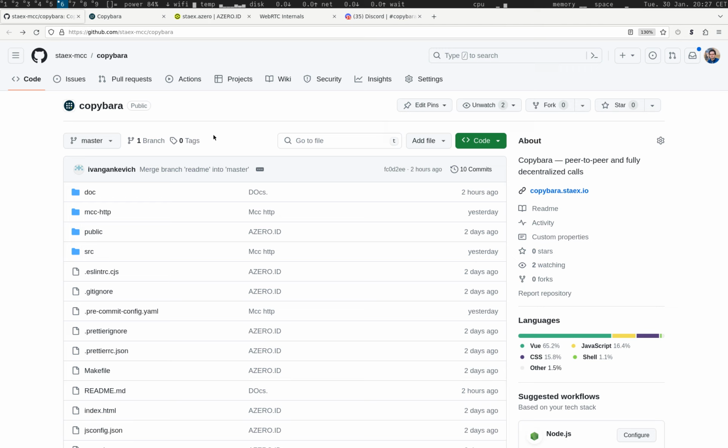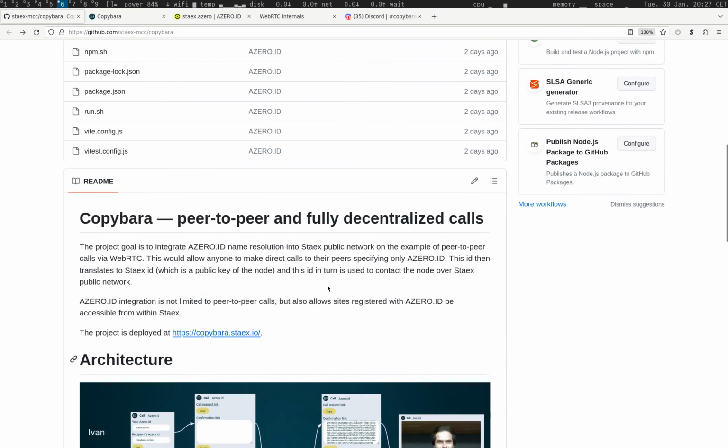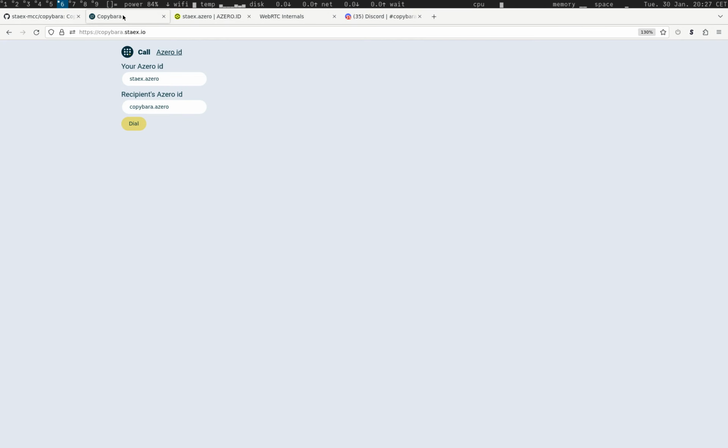And this is all possible with a bit of blockchain magic, and also with the Stacks public network, which is a peer-to-peer network that is running on top of the internet. You can read about the project here on the GitHub, and we also deployed it here on copybara.stacks.io.